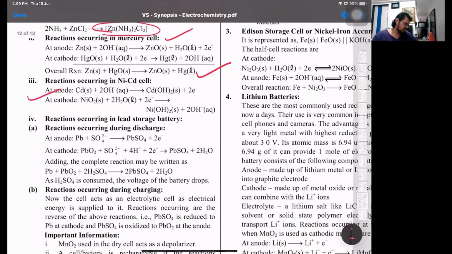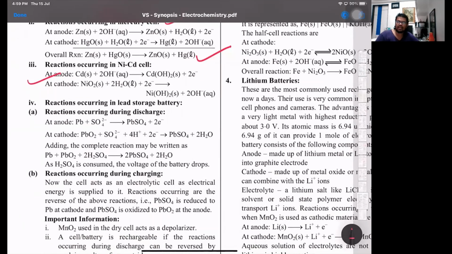That's easy. Then the car battery. There are two things: discharging and charging. Know discharging properly, and charging will become exactly opposite. In discharging, what was anode becomes cathode in charging, and what was cathode while discharging becomes anode in the charging part. While discharging, lead gets oxidized to lead sulfate at the anode, and at the cathode, lead dioxide is reduced to lead sulfate. Simple oxidation numbers: 0 to +2, and for PbO2, +4 becomes +2. So this is the net reaction.